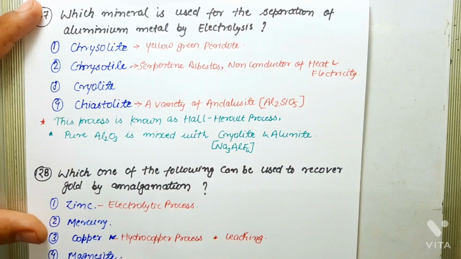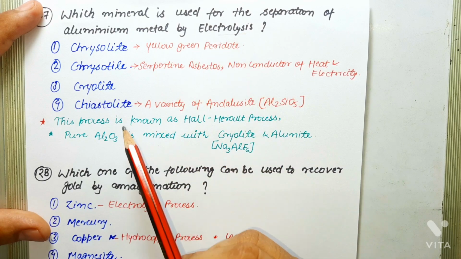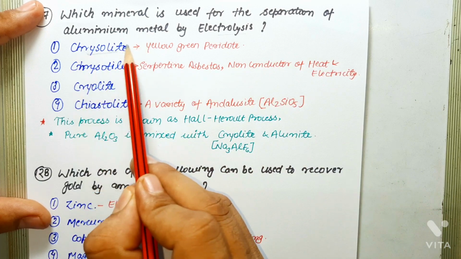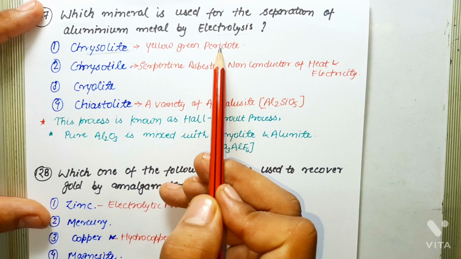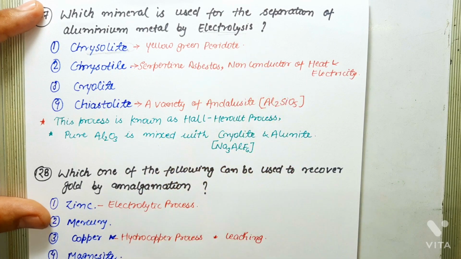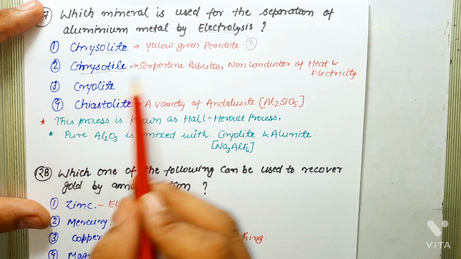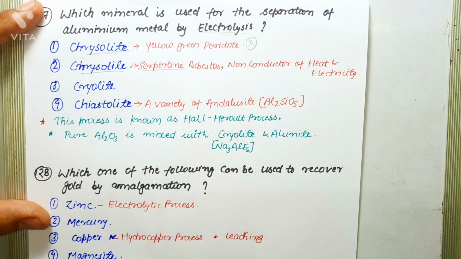Next question says, which mineral is used for the separation of aluminium metal by electrolysis? Okay, so let's check the options. First one is chrysolite. Chrysolite is basically a yellow-green peridotite, and it is not used in the electrolysis process in the separation of aluminium metal. So this is an incorrect statement. Next one is chrysotile. Chrysotile is a serpentine asbestos, and it is an excellent non-conductor of heat and electricity, thereby resisting fire and electricity, and hence it can't be used in the electrolysis process in the separation of aluminium metal.